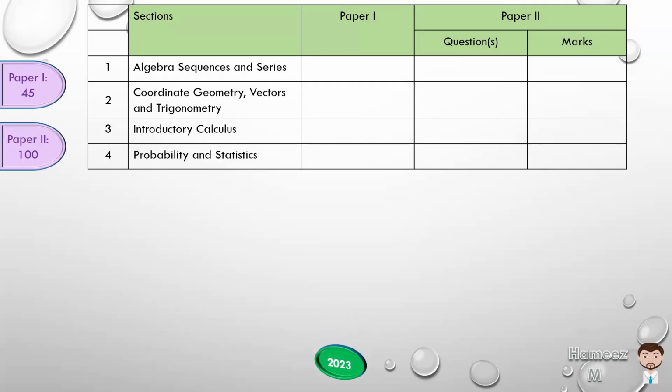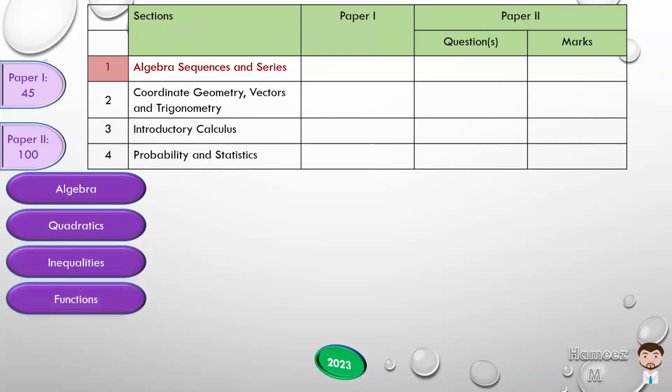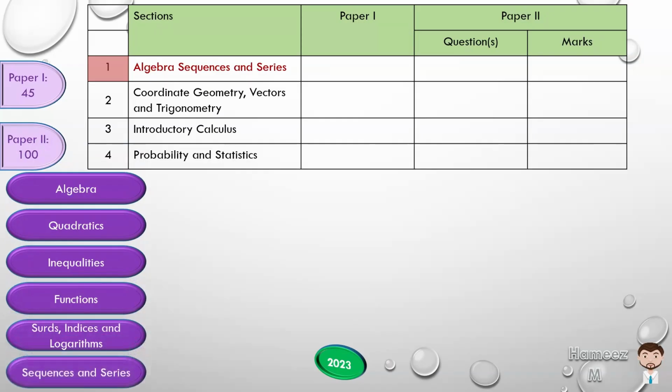So let's now look at the first section, which is algebra, sequences, and series. This actually consists of quite a few mini topics, the first being algebra, then quadratics, followed by inequalities, functions, surds, indices, and logarithms, and finally sequences and series. So these 6 topics actually contribute to the content in section 1.